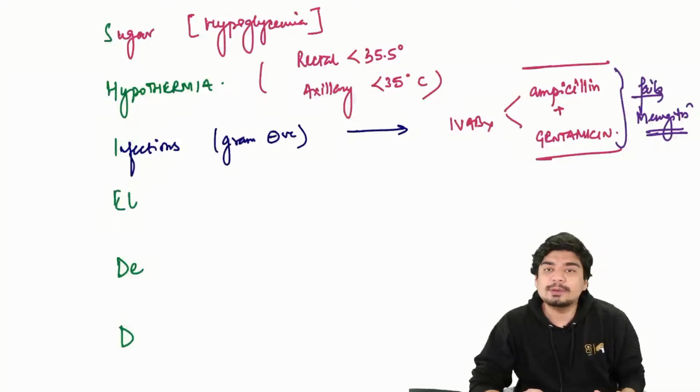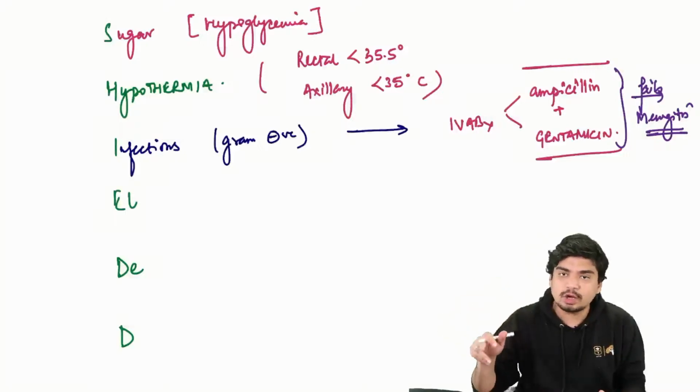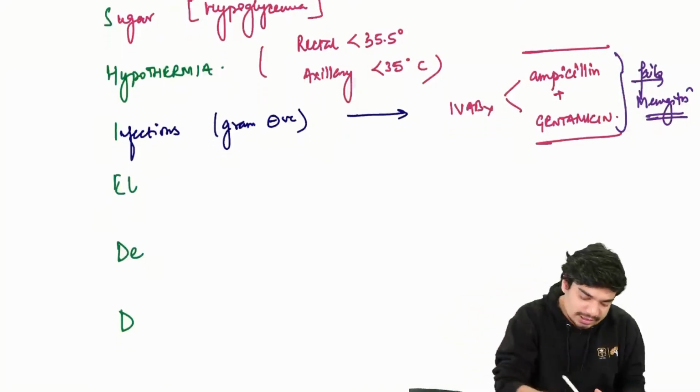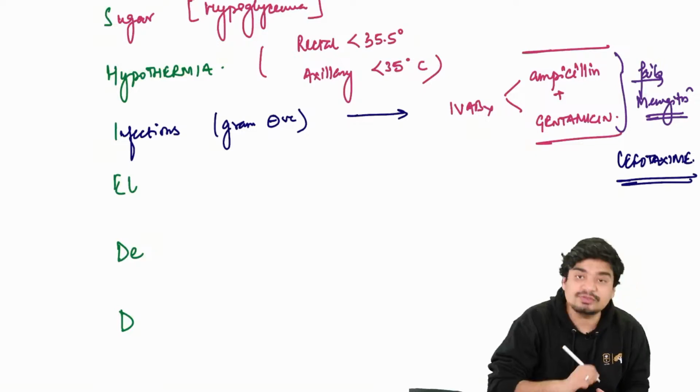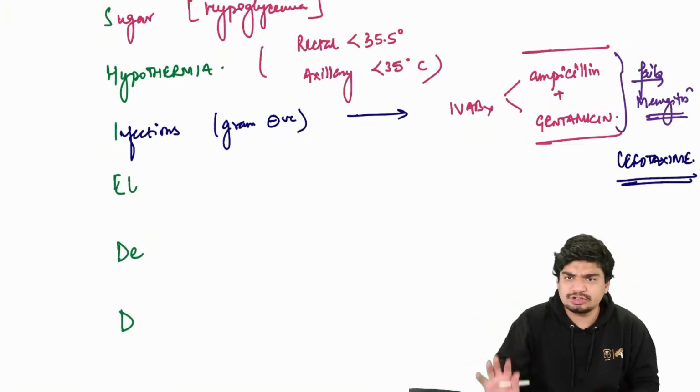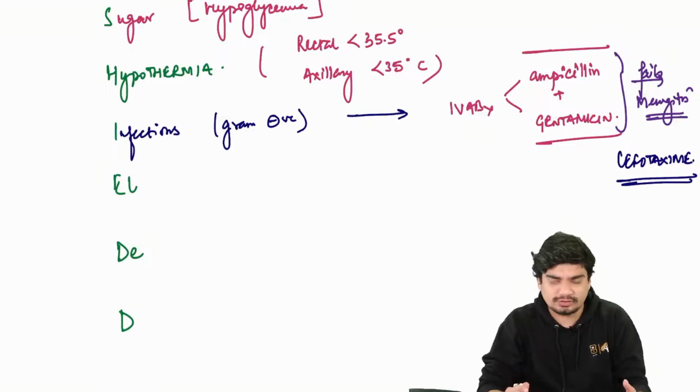If these antibiotics fail, ampicillin and gentamicin is not working, or let's say the child has meningitis, in that case you will give what? You will give cefotaxime. Any other third generation cephalosporin can also work, but usually we give cefotaxime.